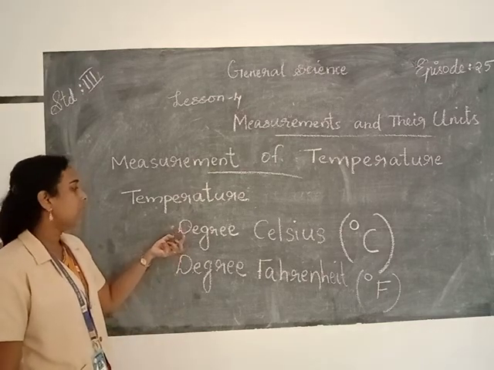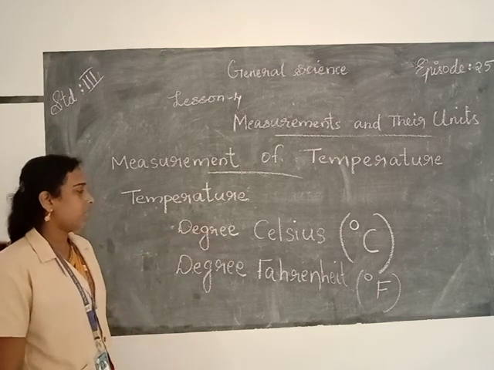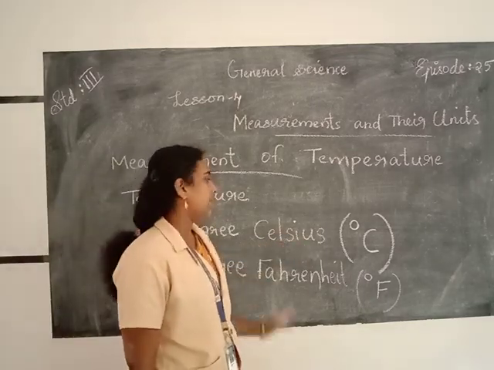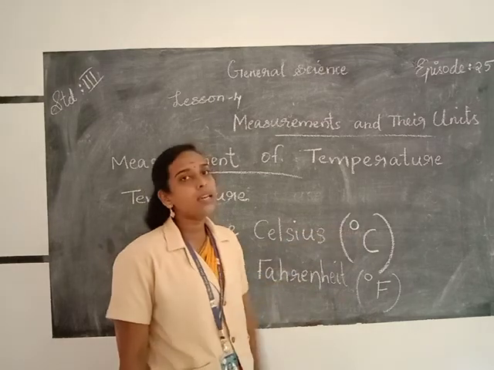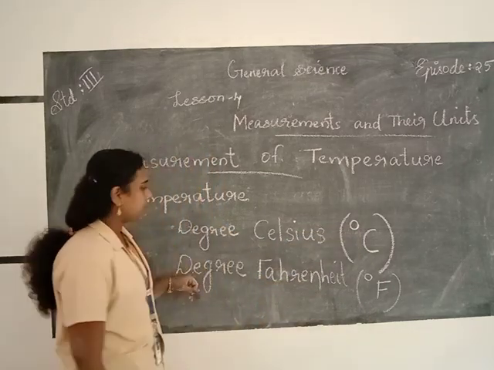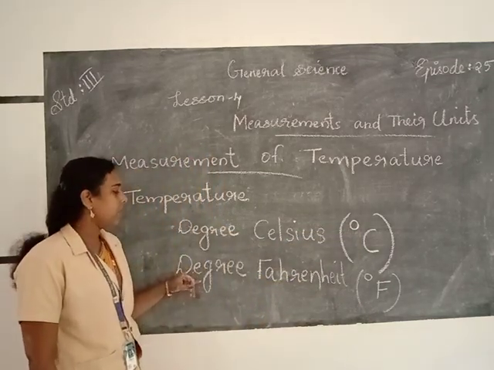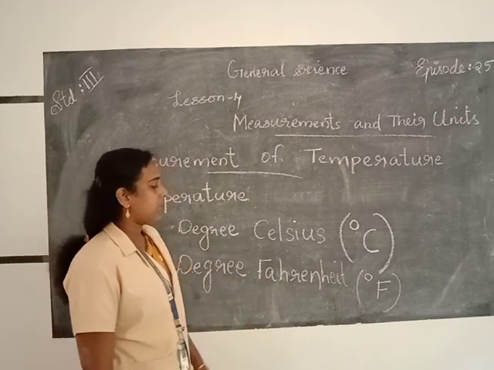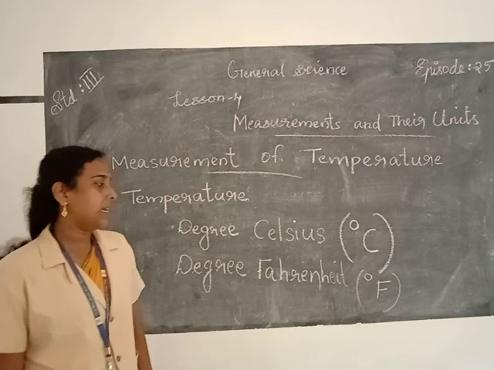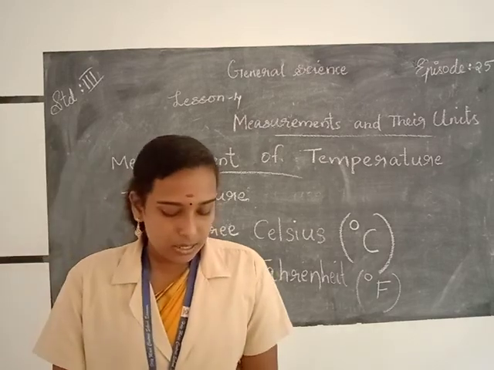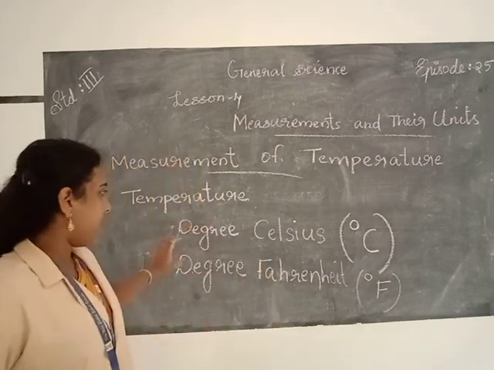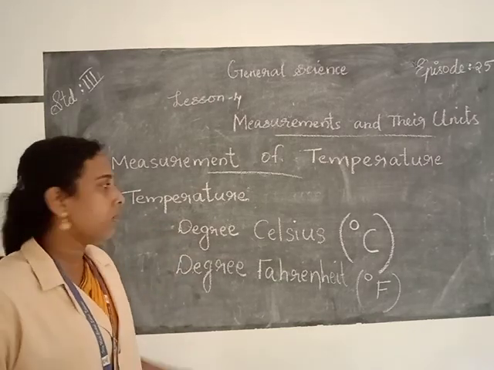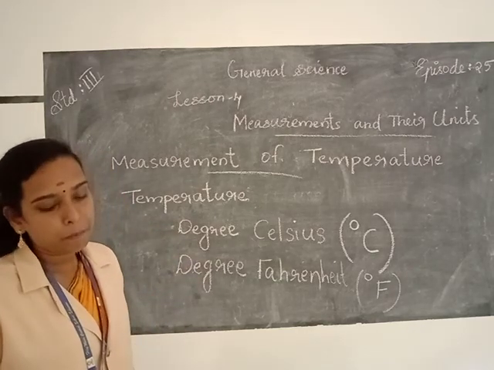Degree Celsius, D-E-G-R-E-E-C-E-L-S-I-U-S, degree Celsius. Then degree Fahrenheit, D-E-G-R-E-E-F-A-H-R-E-N-H-E-I-T, degree Fahrenheit. So you write the spelling of degree Celsius and degree Fahrenheit 10 times in your class book and study the spelling very well, okay?